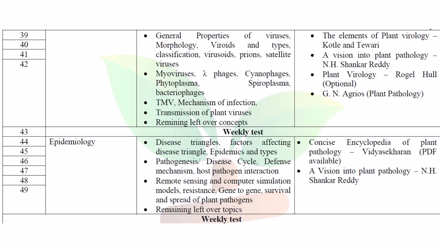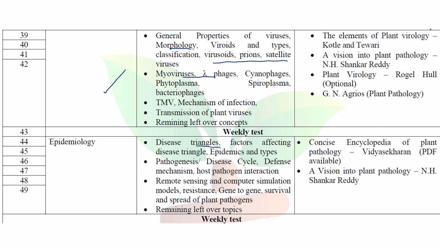And regarding virology: general properties of plant viruses, morphology, viroids, classification of plant viruses, virusoids, prions, satellite viruses, mycophages, mechanism of infection, spread, transmission, virus-vector relationship, all those things we are going to discuss.